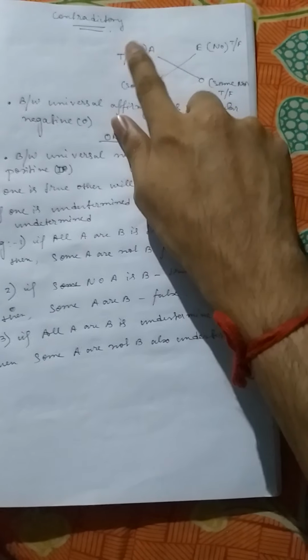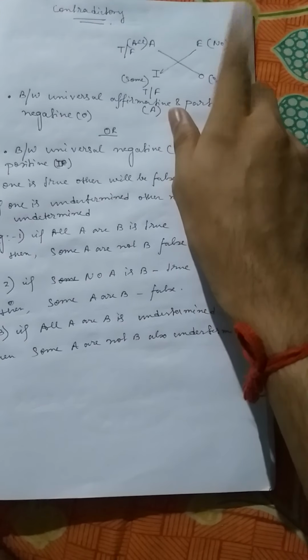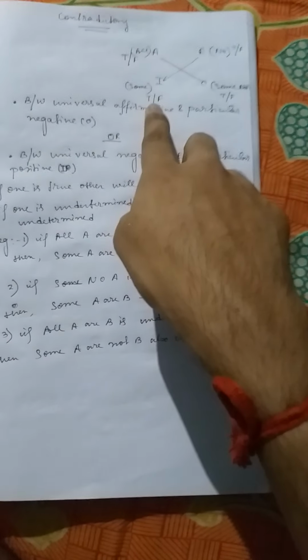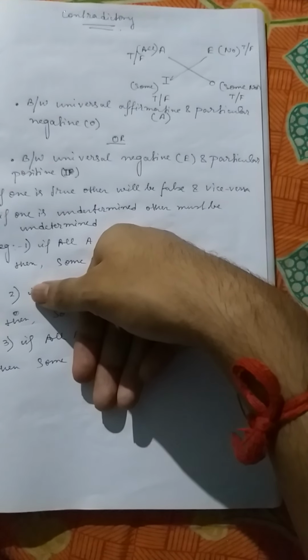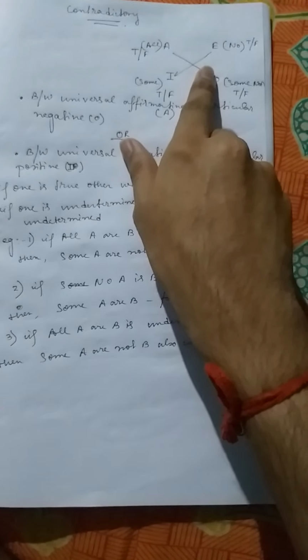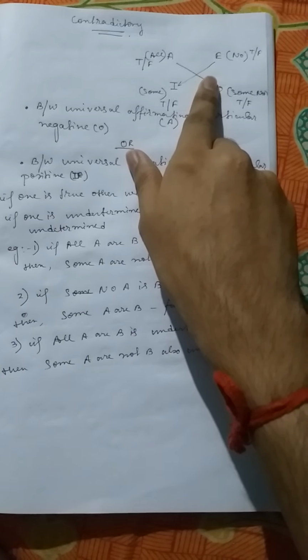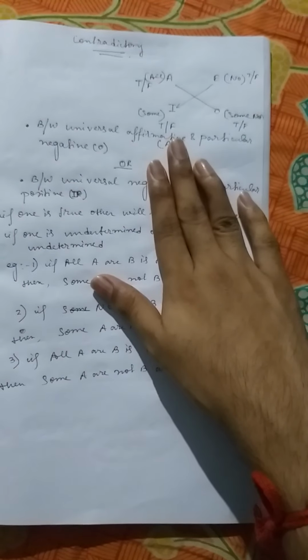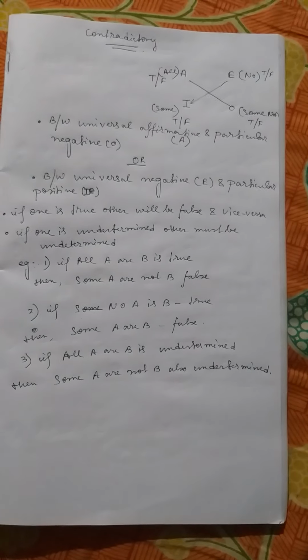That means A stands for universal affirmative sentence, E stands for universal negative sentence, I stands for particular positive, and O stands for particular negative. So you can remember this A, E, I, O like the first four vowels. Our first four vowels are A, E, I, O. Omit U, of course. In that way you can remember these four letters.